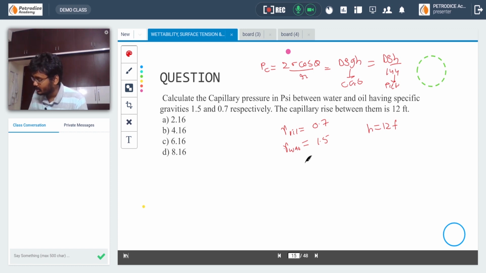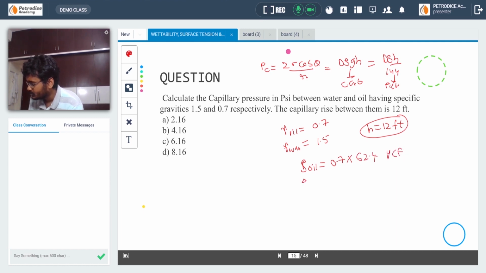Actually, it is very easy. Given the capillary height is in feet, we have to convert these densities to PCF. Specific gravity is the density of the fluid divided by the density of water. Density of oil is 0.7 into 62.4 in PCF. Density of water is 1.5 into 62.4 in PCF. So finally Pc is equal to delta rho h divided by 144.